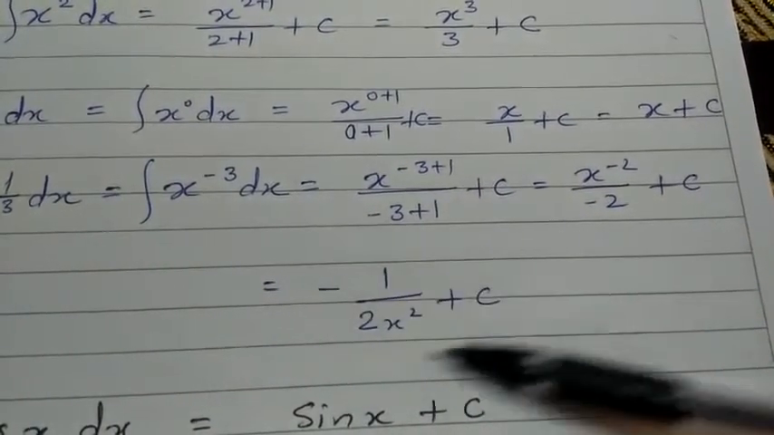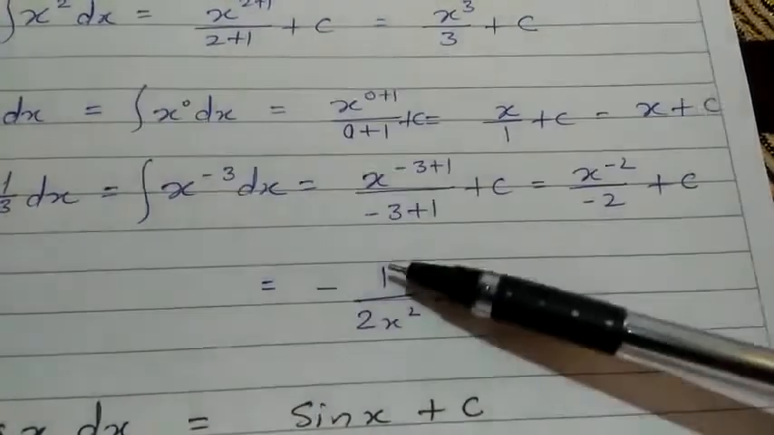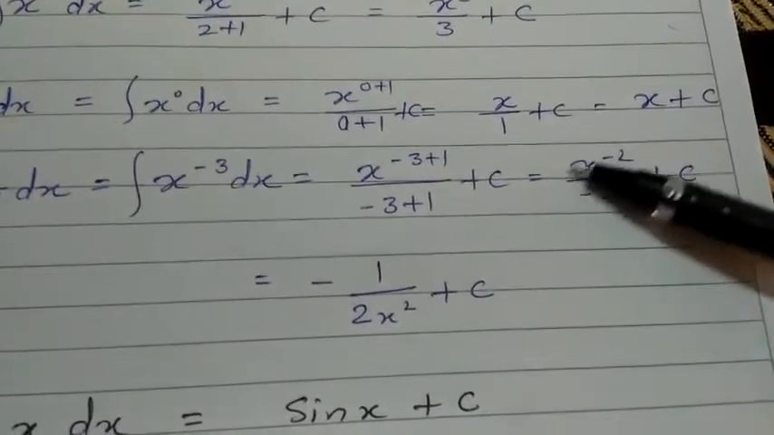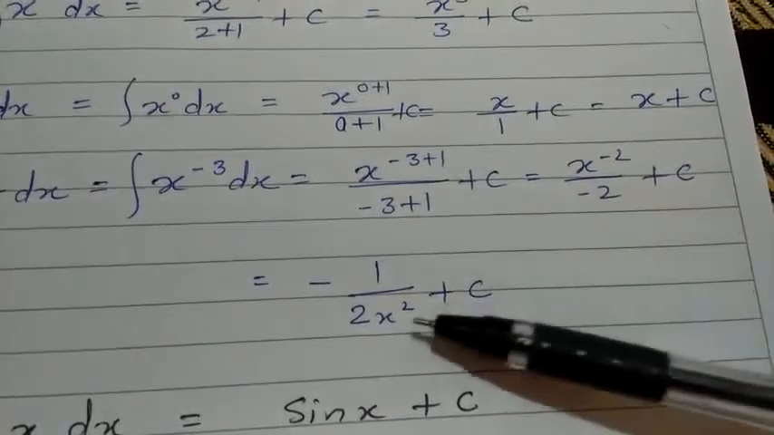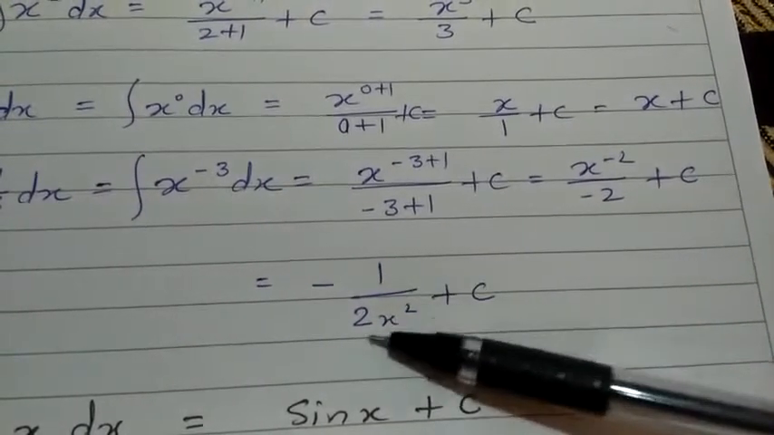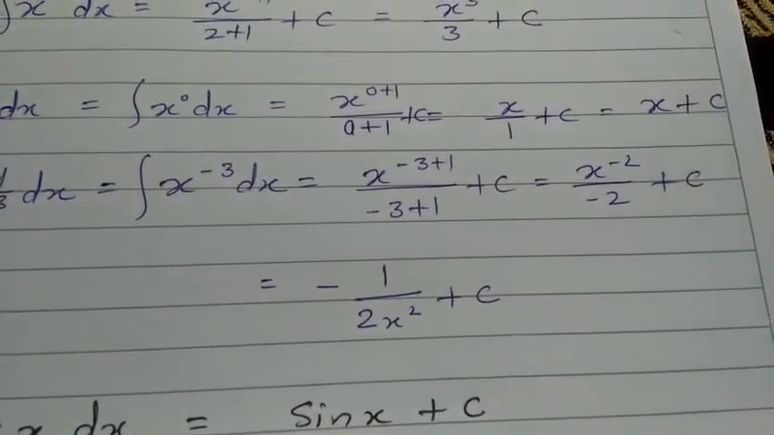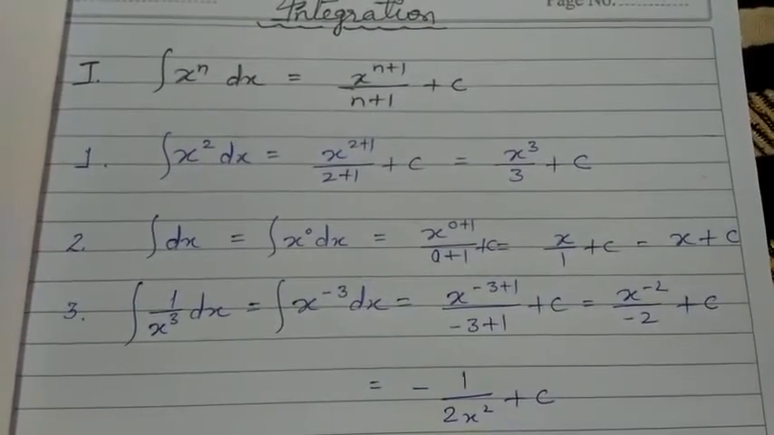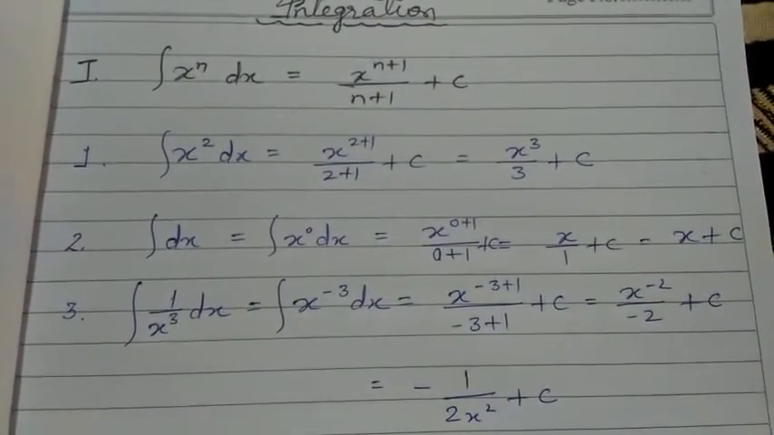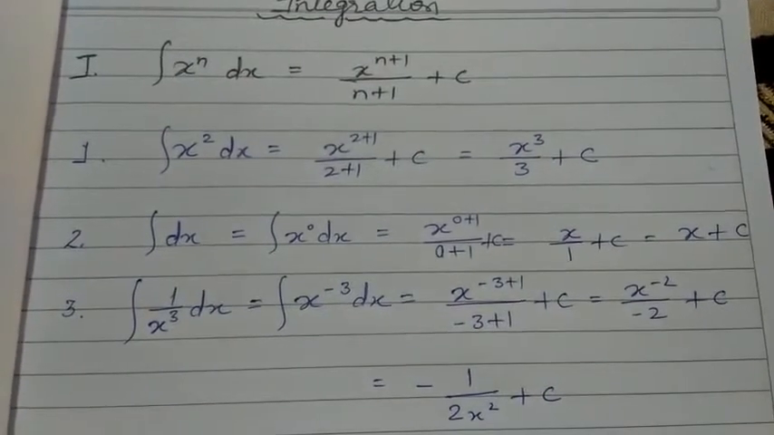Or we can write it like this, minus 1 upon x to the power 2. Here x to the power 2 is in minus, so we will take it in the denominator, so it will become plus 1 upon 2x square plus c. Okay, I hope you all have understood this which I have told. If not, then again you see the video from the starting.